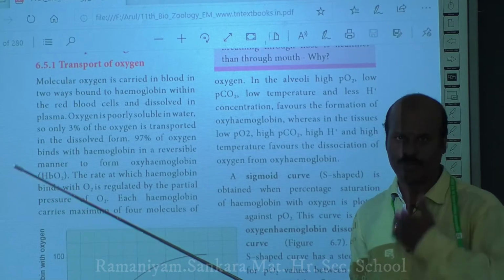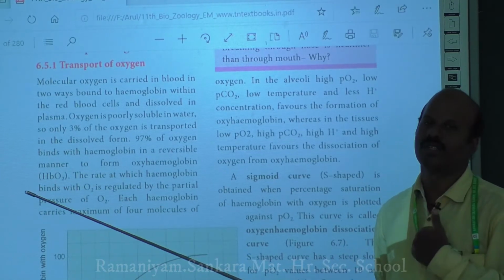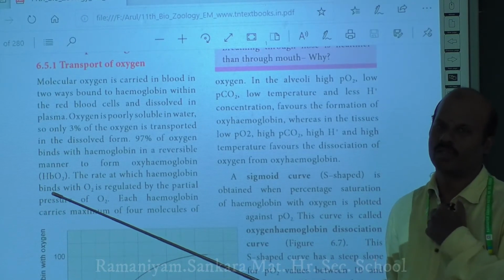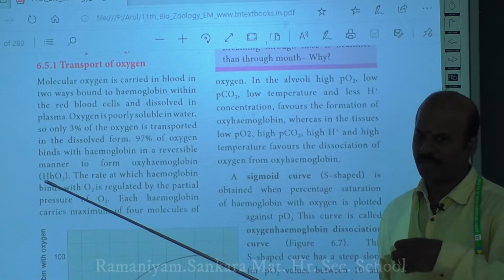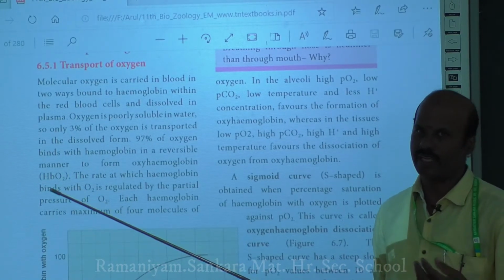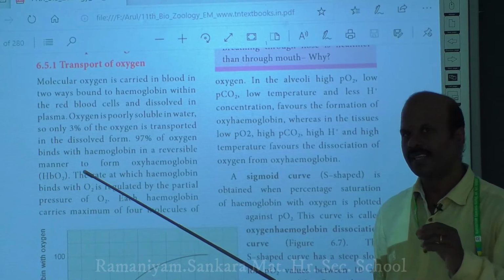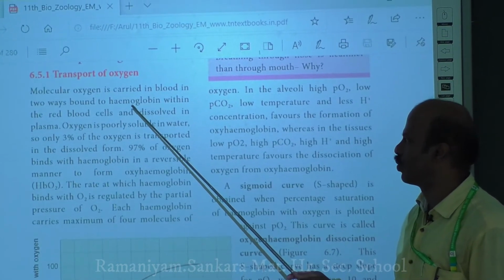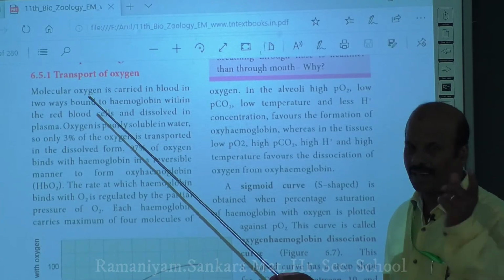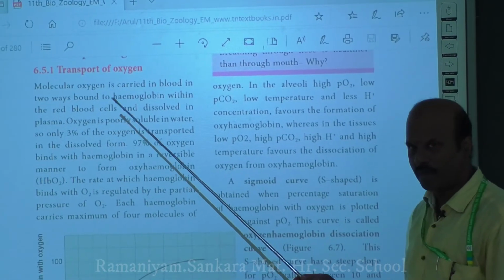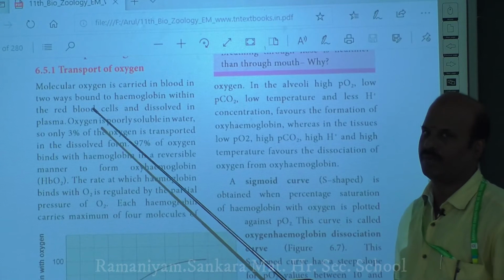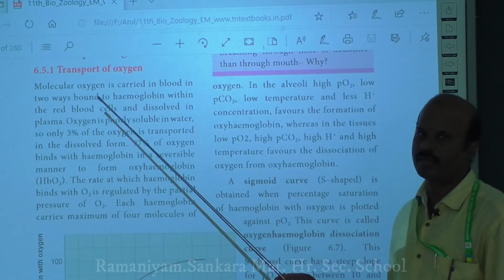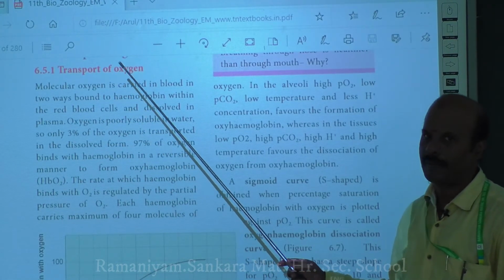When you inspire, oxygen will be entering into your lungs. From the lungs, the oxygen will be transported to all parts of your body by means of 2 ways. One is it will bind to the hemoglobin and form oxyhemoglobin. Another way is it can be dissolved in the plasma and transported. These are the 2 important ways by which oxygen will be transported.